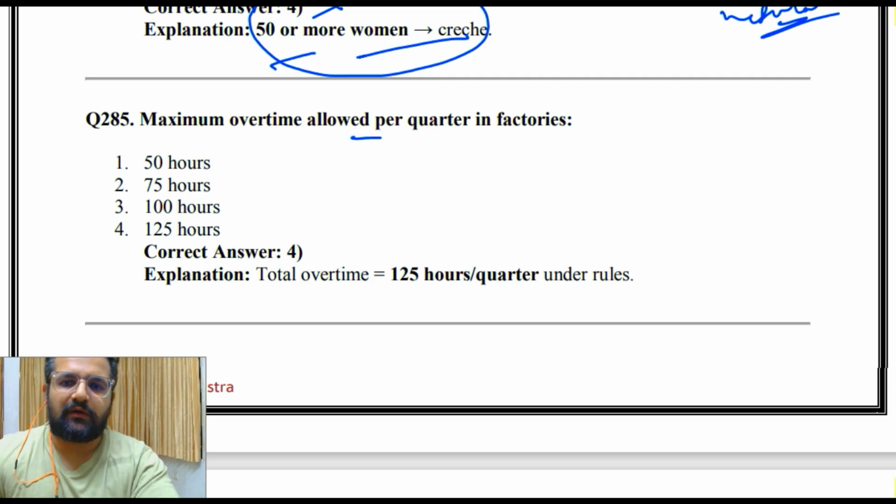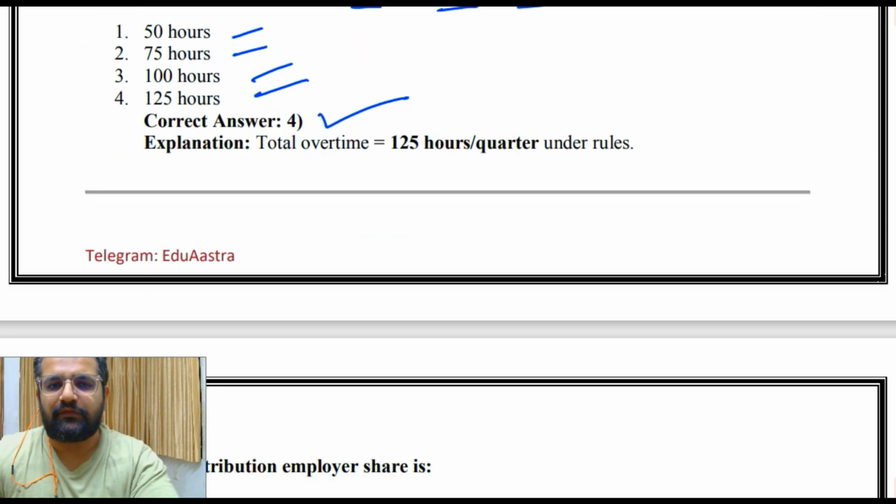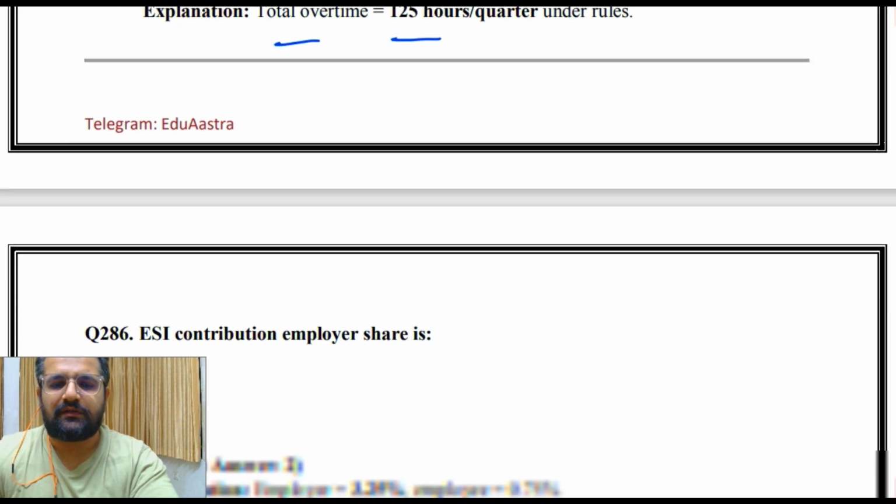Maximum overtime allowed per quarter in factories: 50 hours, 75 hours, 100 hours, 125 hours. So the answer is 4, that is 125 hours. Total overtime is 125 hours per quarter under rules.